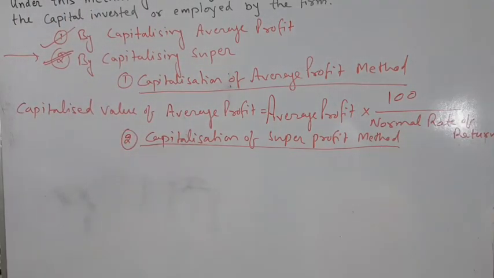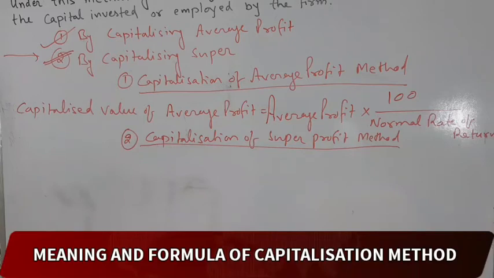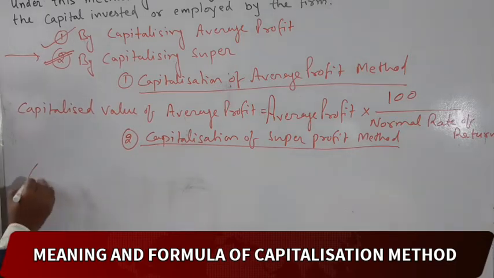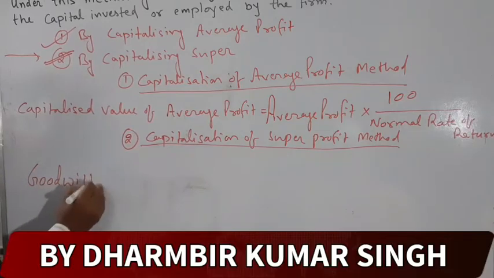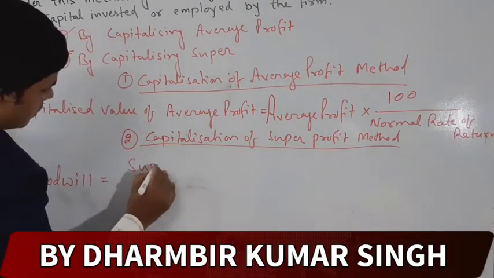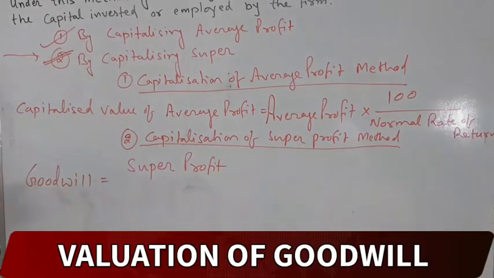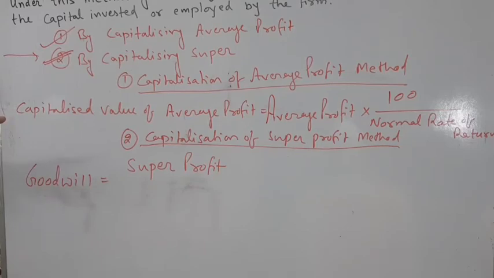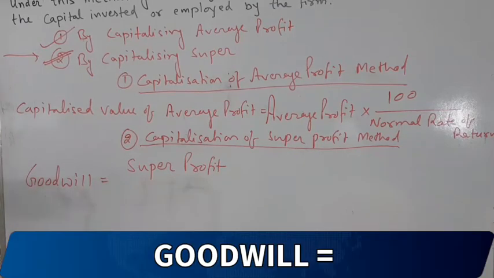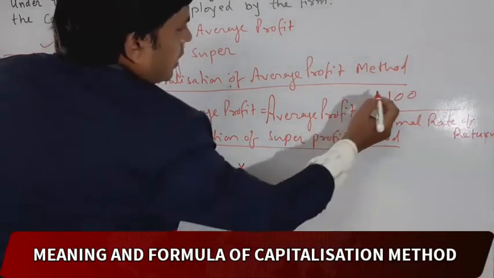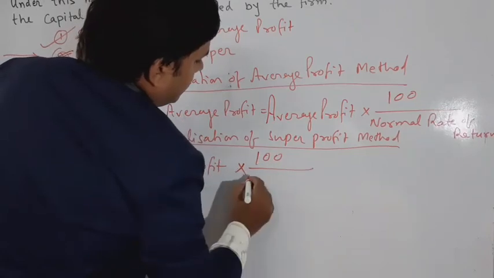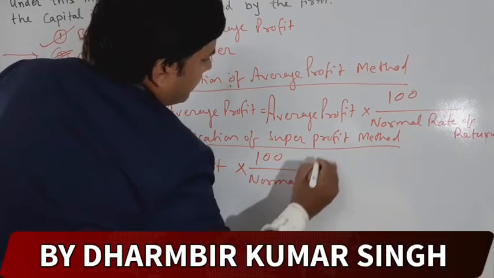You will know about the capitalization of super profit method. Clear? So what is its formula? Goodwill is equal to super profit into 100 divided by normal rate of return.